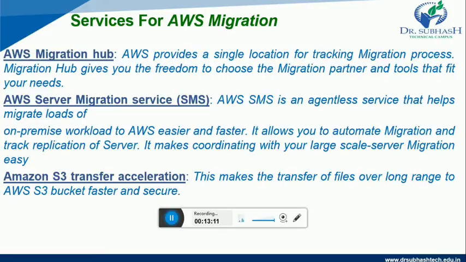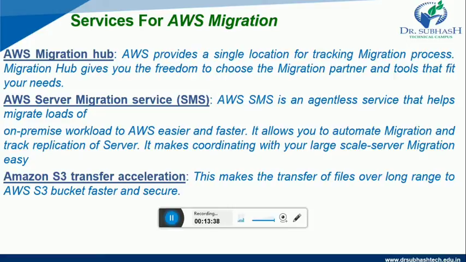AWS SMS is an agentless service that makes migrating large numbers of on-premises workloads to AWS easier and faster. It allows you to automate migration and track replication of servers. It also makes coordinating large-scale server migration easy.